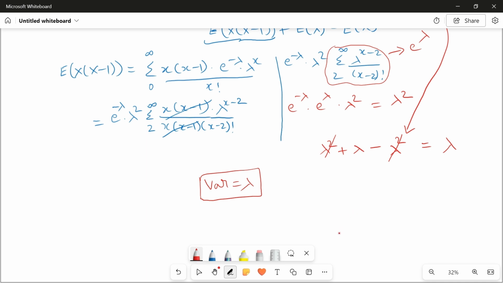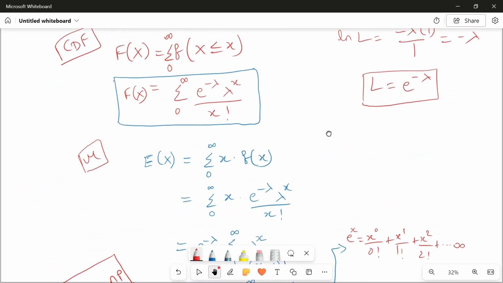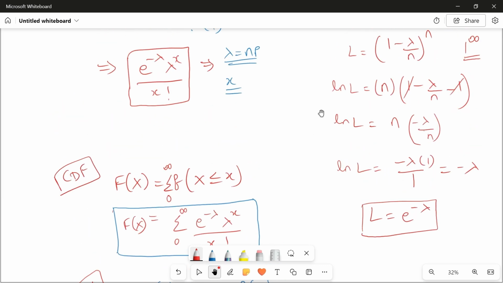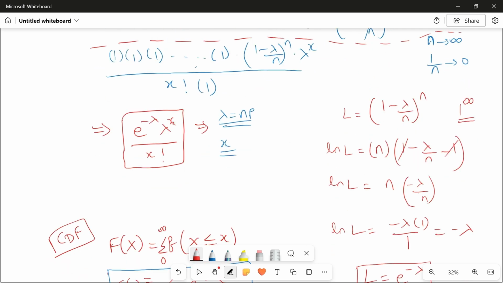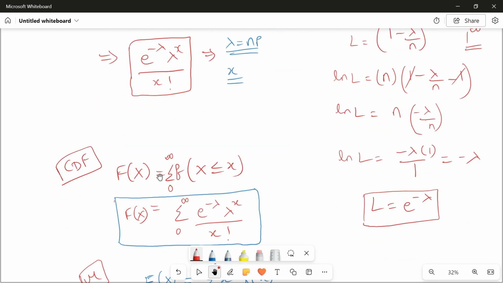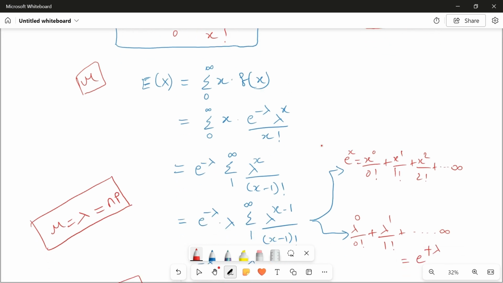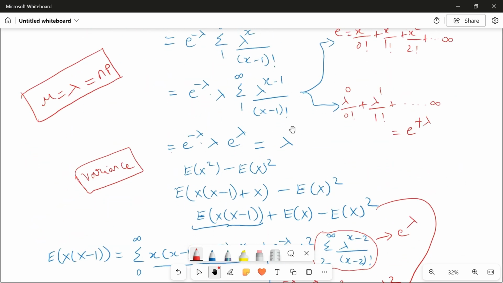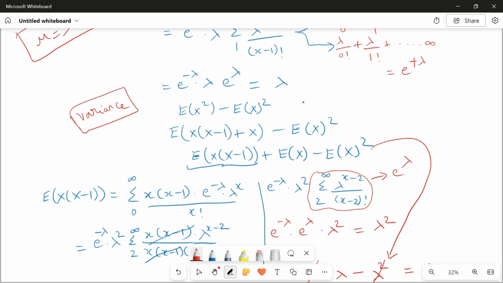What is NP? NP is nothing but the product of the number of trials and the probability of success. So the conditions for Poisson distribution are that your n should tend to infinity and your p should tend to 0. If n is tending to infinity and p is tending to 0, you can apply Poisson distribution, wherein the PMF is equal to e power minus lambda into lambda power x by x factorial. Using this, you can calculate the CDF also, the cumulative distribution function. And finally, we found mu and variance are both lambda itself. Mu and variance are equal to lambda, which is equal to NP. So this is the summary of Poisson distribution, whatever we saw.